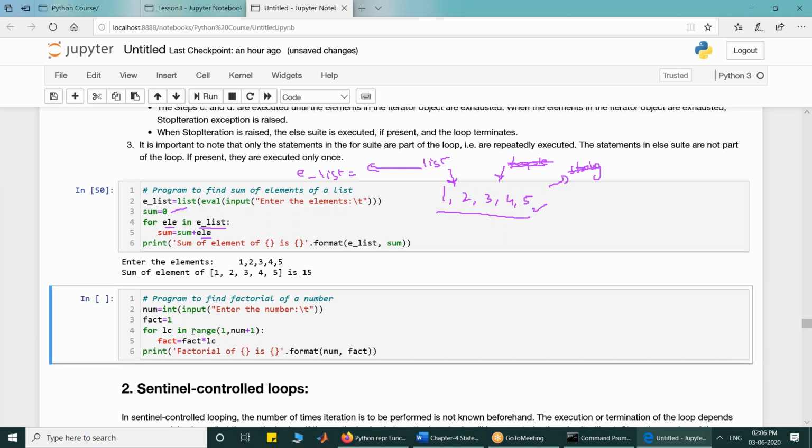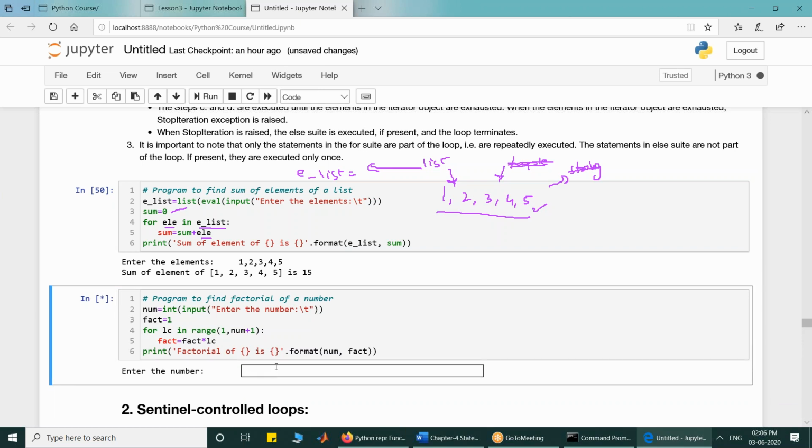So as I already told you when we discussed range, the purpose of range is to generate a sequence of numbers. So if I want to find the factorial of a number, say I want to find the factorial of 5, what I want to do is multiply 1 into 2 into 3 into 4 into 5.